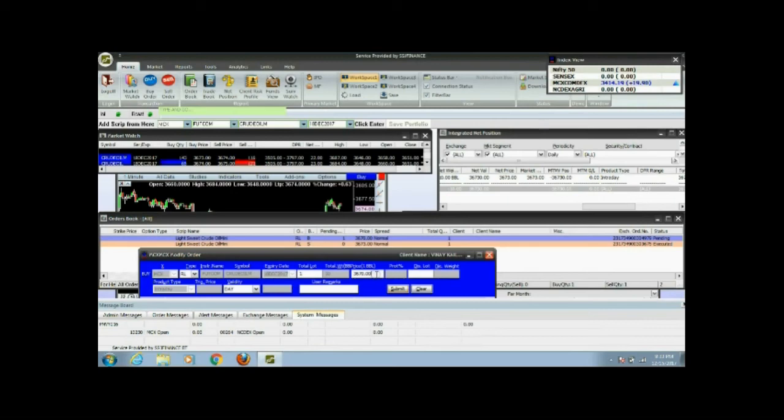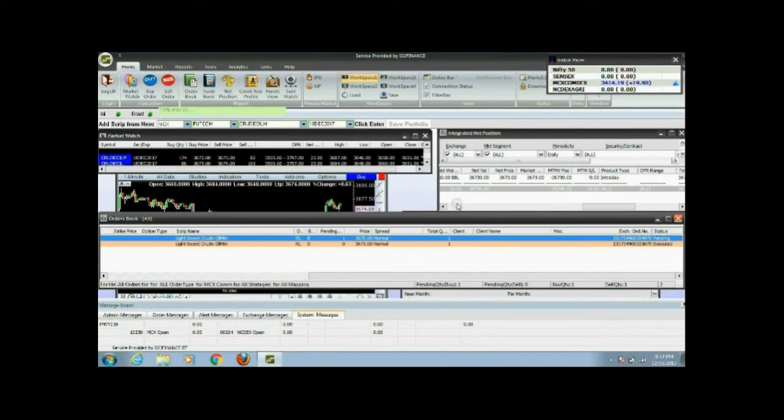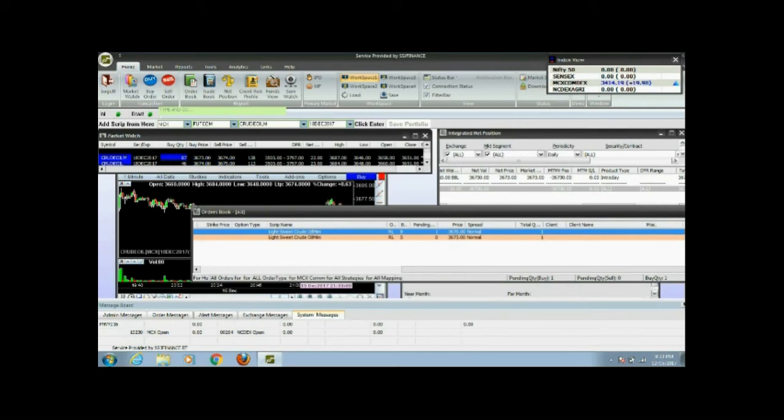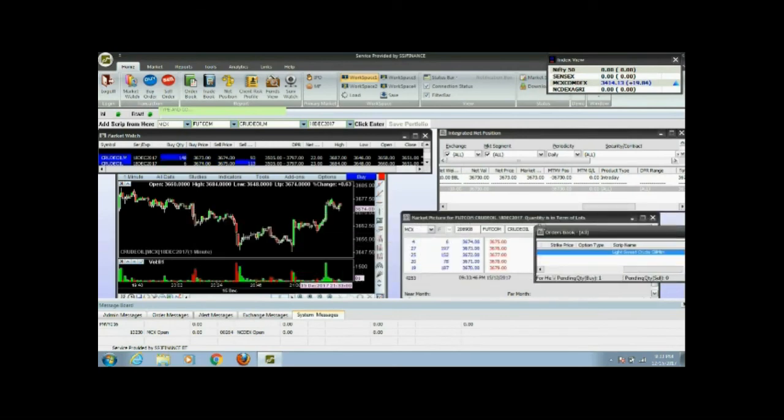Now you can modify the order. If you feel that instead of 3670 it will go till 65 or 66, whatever the amount is, you can modify it n number of times. There is no limit for orders. When it is in pending stage, you can modify it n number of times.